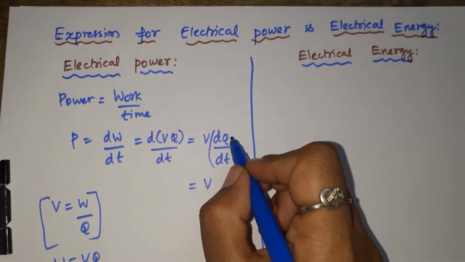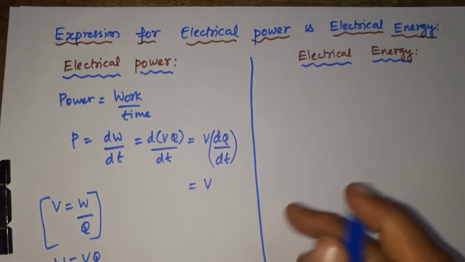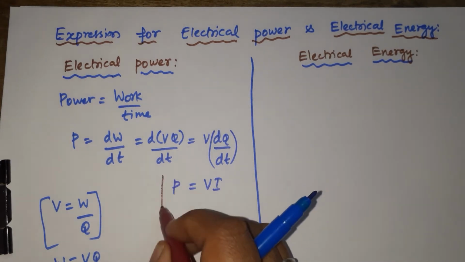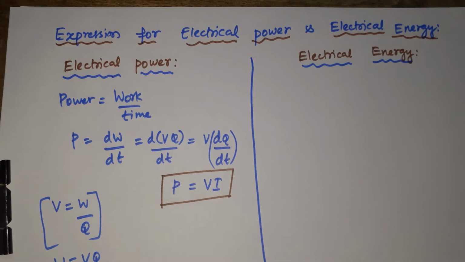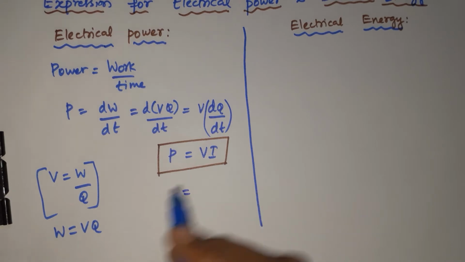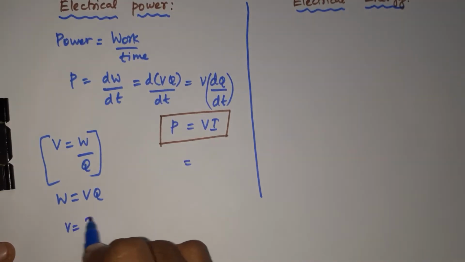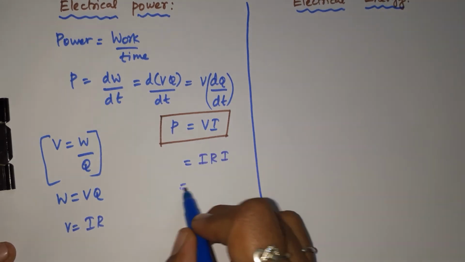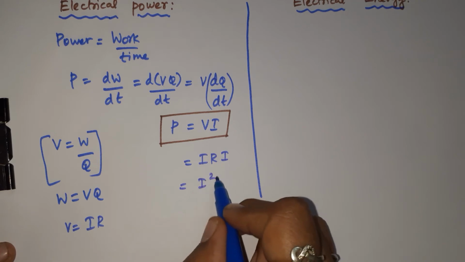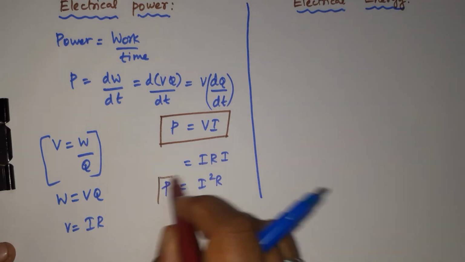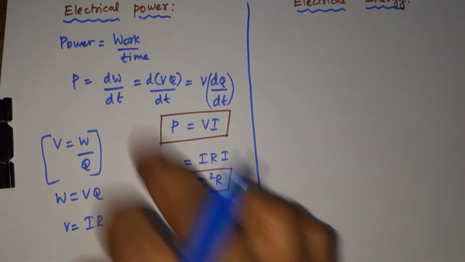V into, what is the current formula? Current I is equal to dQ by dt. So I can take that as VI. So P is equal to V into I. That's the power. Electrical power is equal to V into I. This V into I can be taken again from Ohm's law. We know very well that V is equal to IR. So instead of V, I am going to take IR into I, that means I square R, right? So we can take that P is equal to I square R also. This is the expression for electrical power.